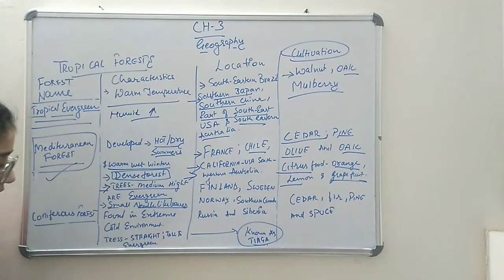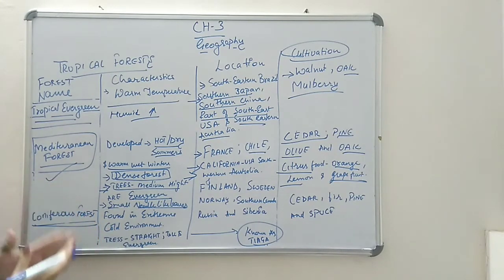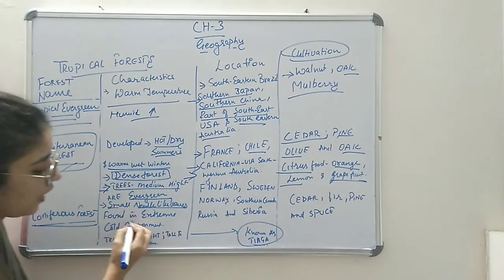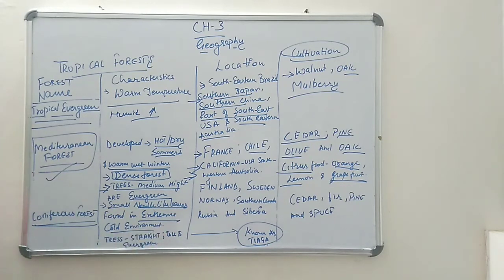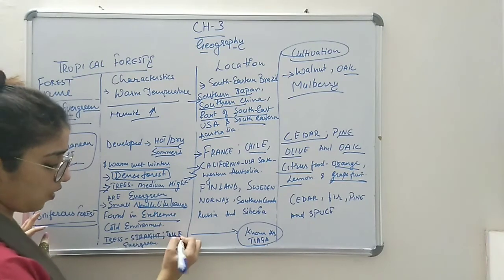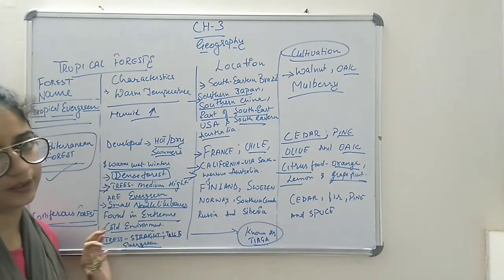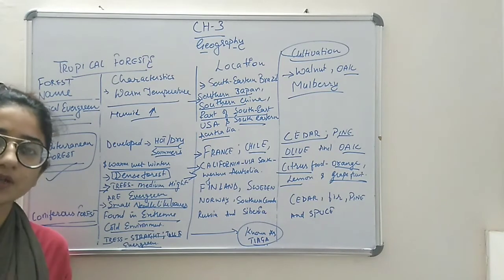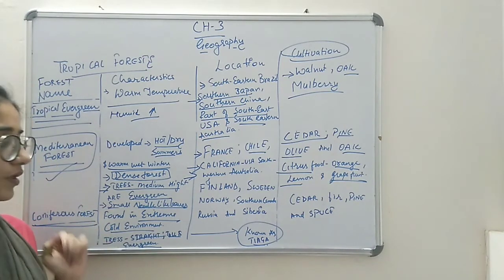Now coming to the next forest, that is the Californian forest. This forest is found in a small area. Needle-like leaves are there. They are found in an extreme cold environment. In extreme cold environments, this Californian forest grows and develops. The trees are straight, tall and evergreen.